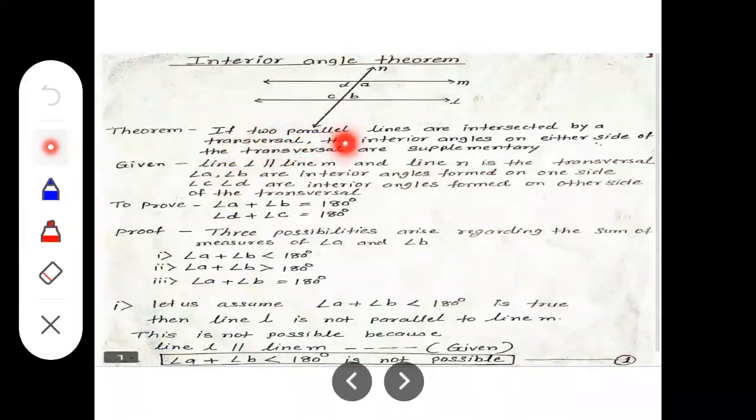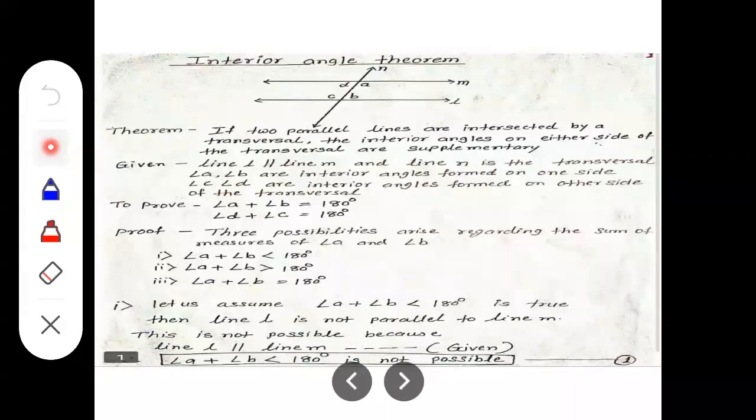If two parallel lines are intersected by a transversal, the interior angles on either side of the transversal are supplementary. Okay, either side means on the same side. Both the angles will be on the right of the transversal, or on the left of the transversal, and those are supplementary. That means they measure together 180 degrees.